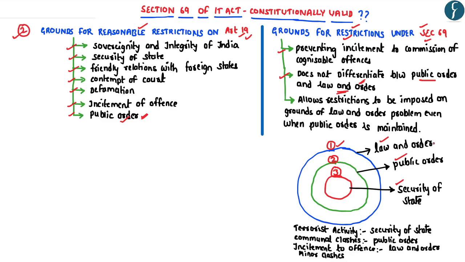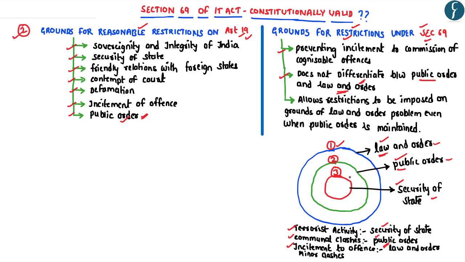The relationship between law and order, public order, and security of the state can be understood by looking at an example. Any activity related to terrorism adversely affects the security of the state, that is the innermost circle, and hence it can also be considered as a law and order problem. Similarly, communal clashes between two religious communities are considered to be a public order problem, which is the middle circle, and communal clashes can also be considered as a law and order problem. On the other hand, certain offences such as incitement to offences or minor clashes between two religious communities are considered to be law and order problems, that is the outermost circle.